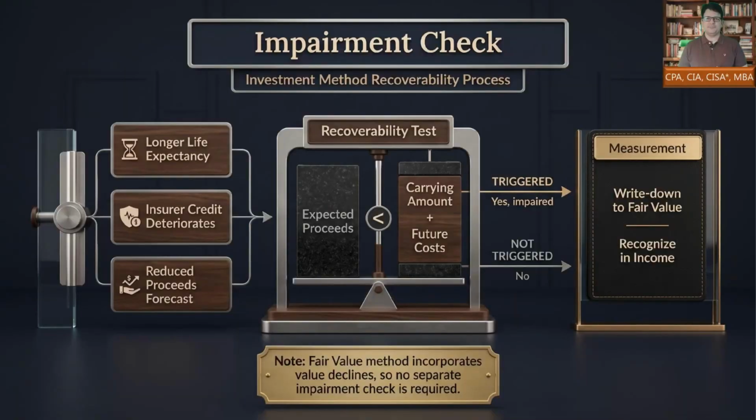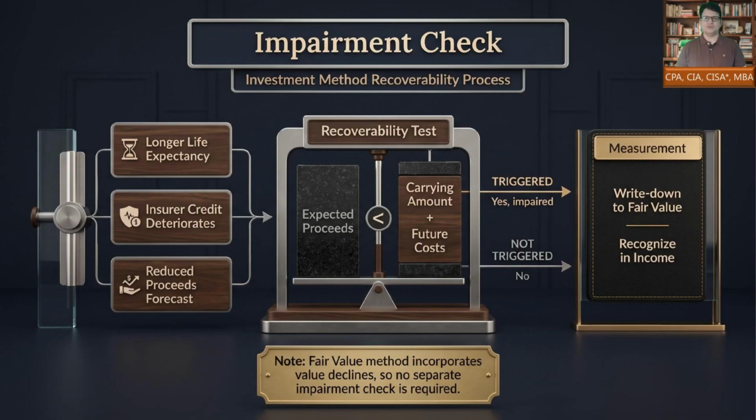Now we add the impairment layer. Under the investment method, the entity does not simply ignore changes in recoverability. If new information suggests the insured may live significantly longer than expected, or if the insurer's credit standing deteriorates, the entity must assess recoverability.